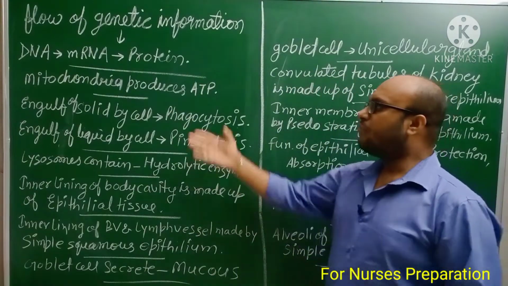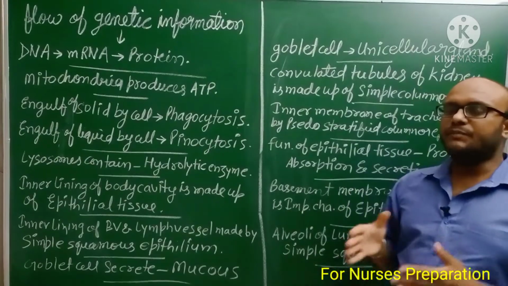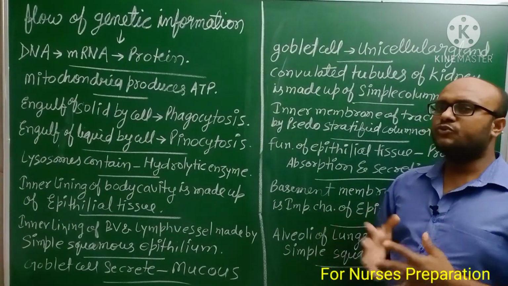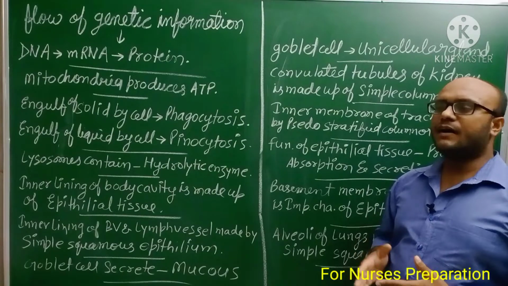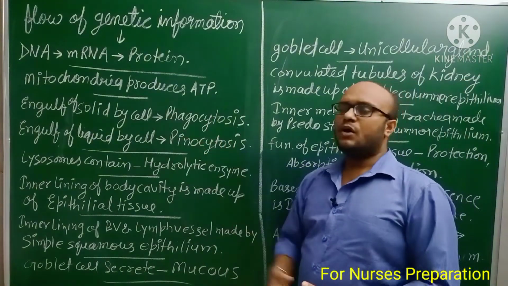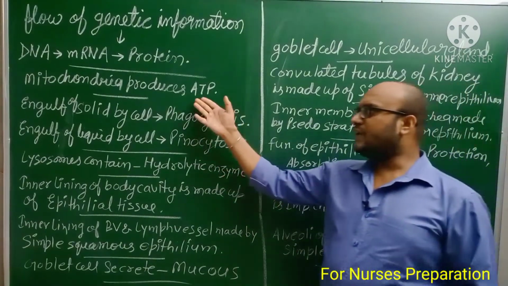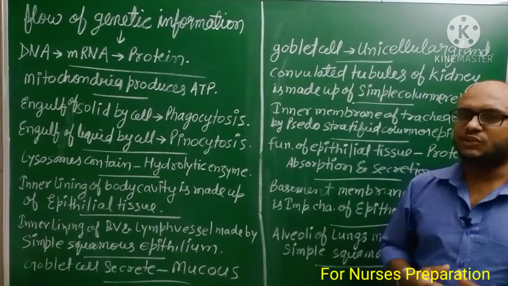Next point, mitochondria produce ATP. ATP is made by mitochondria. ATP is the energy currency for the cell. So the mitochondria is also known as the powerhouse of the cell. Full form of ATP is adenosine triphosphate.